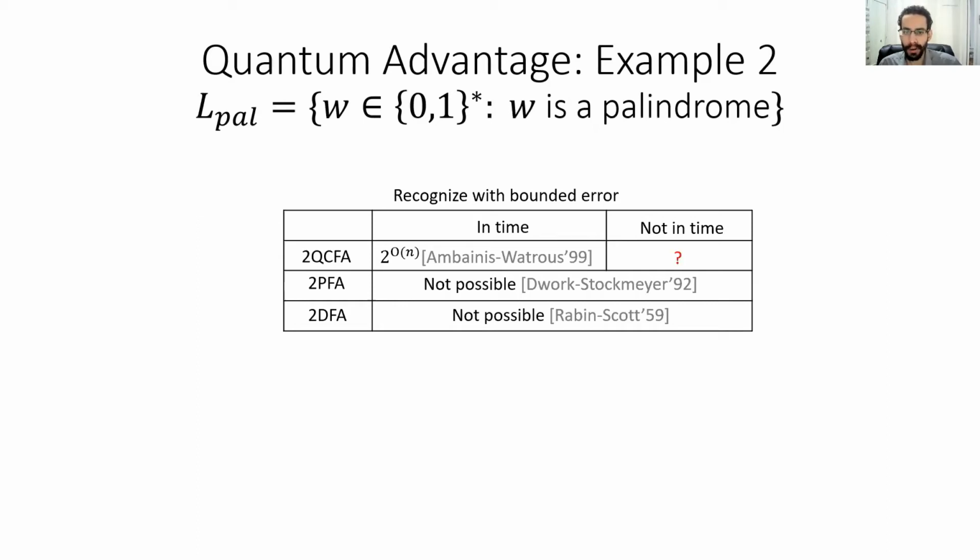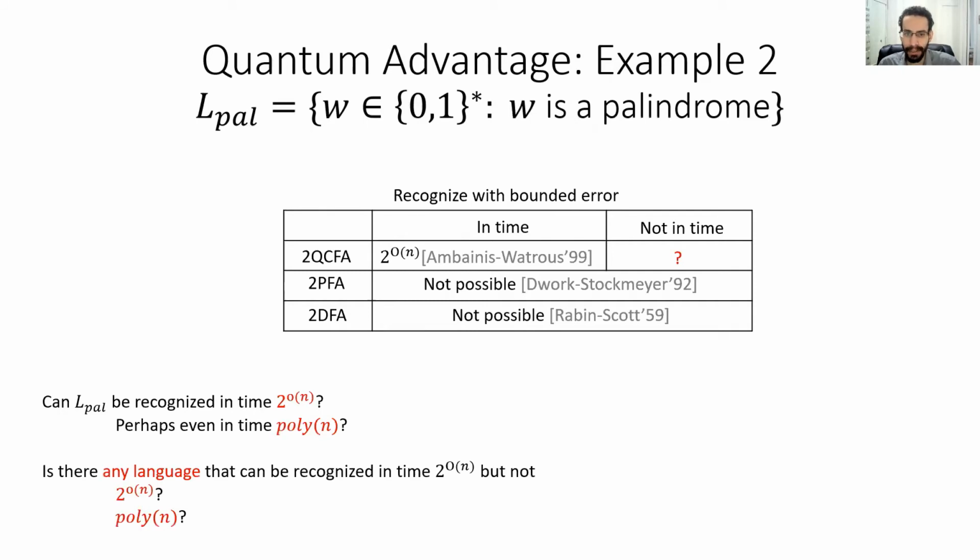But what about a lower bound for 2QCFA? Can we do any better? Is there a 2QCFA that recognizes palindrome in sub-exponential time, maybe even in polynomial time, as was the case for LEQ? More generally, is there any language that can be recognized by a 2QCFA in exponential time which we can prove can't be recognized in sub-exponential time, or at least not in polynomial time? These were all open questions, which we resolve in this paper.